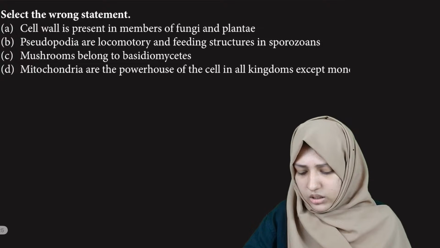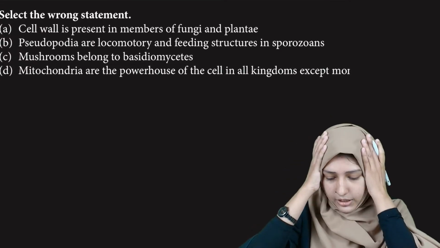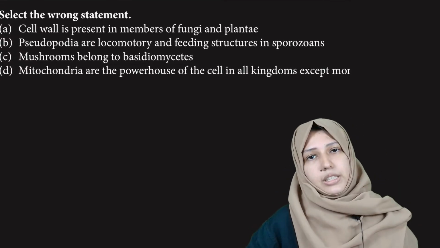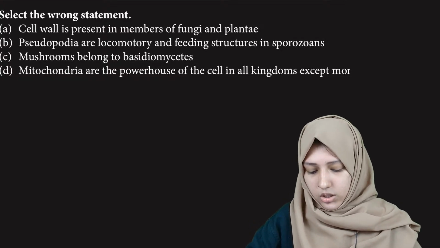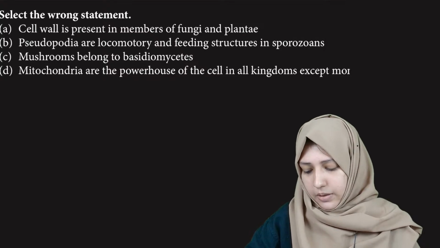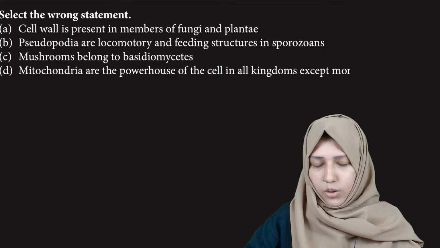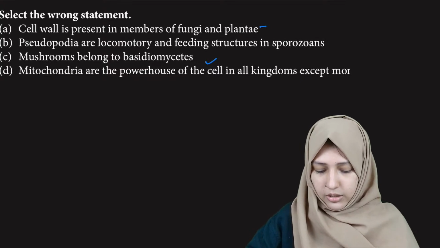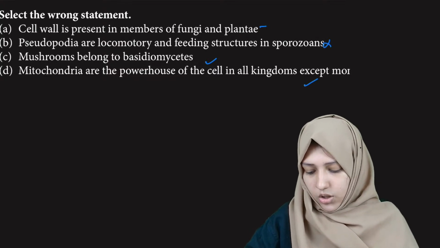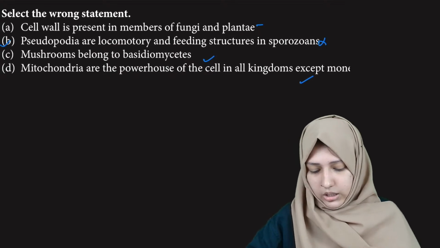Select the wrong statement. Cell wall is present in members of fungi and plantae. Okay, cell wall is there. Pseudopodia are locomotory and feeding structures in sporozoans. Is it right? Let's see. Mushrooms belong to Basidiomycetes. That is right. Mitochondria are the powerhouse of cells. That is also right. So this is the wrong statement. So option B is right.